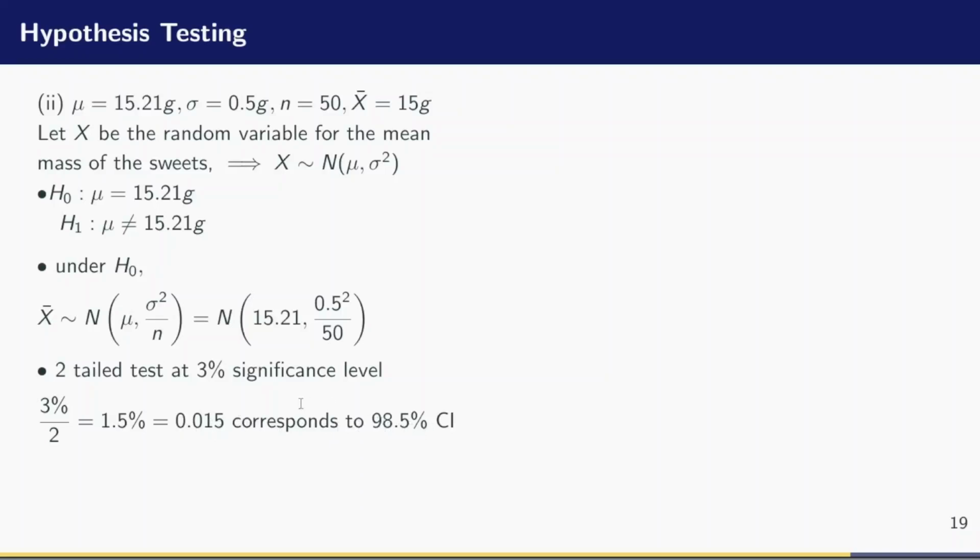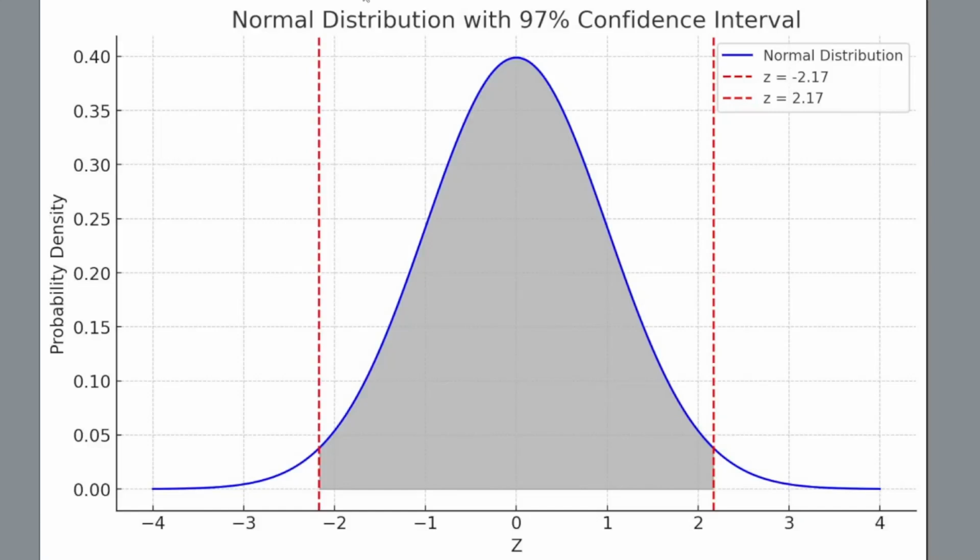Let me explain what I mean by this. So this is a figure of a normal distribution with 97% confidence interval. So this is a normal distribution here. And these dotted lines in red are the critical values that I want to look for.